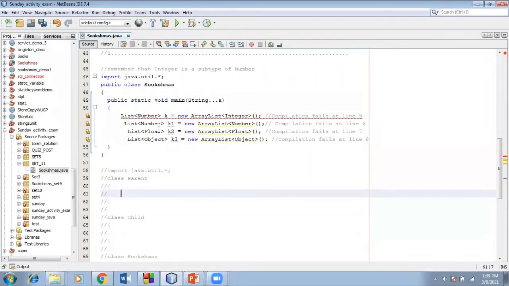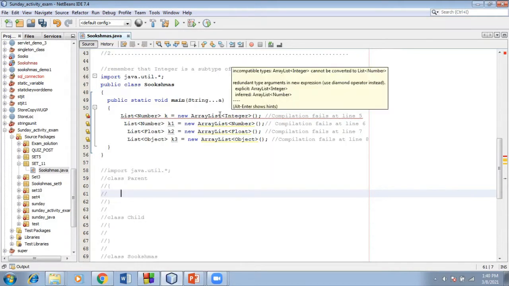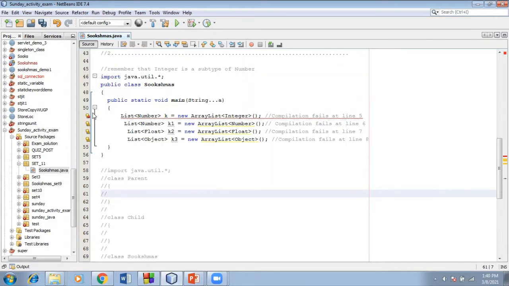In this code, you will get the compilation failure at line number 5. Here, your reference is created for the interface called List and the object is created for the ArrayList. This is possible. But just observe here, this is a Number and here is an Integer. Remember this point, Integer is a subtype of Number. So you are unable to write like this, or else you can completely take Number only, or you can completely take Integer only. If you write like this, you will get the compile time error.